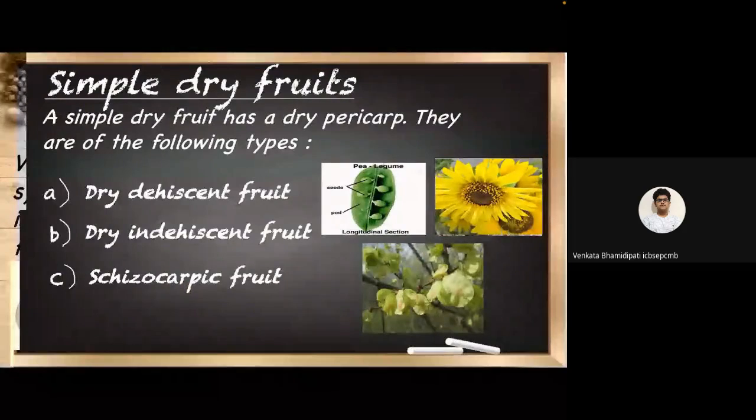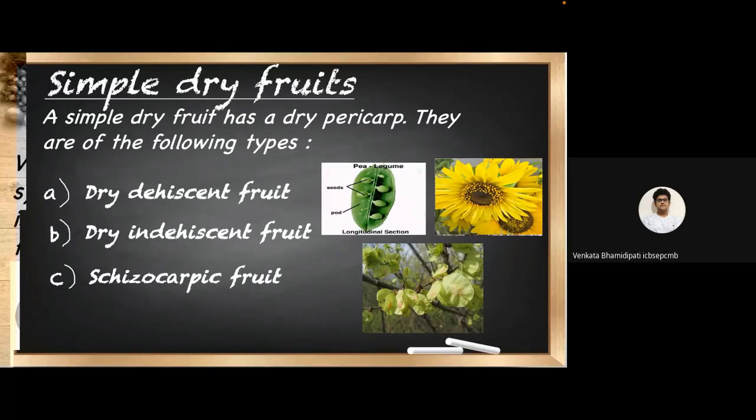Now pericarp is the outermost layer of an ovary, and they are of the following types: dry dehiscent fruit, dry indehiscent fruit, and schizocarpic fruit. The pericarp in dry dehiscent fruit breaks open at maturity. For example, the legume pea, you can see that at maturity, the pod breaks open to give the seed.